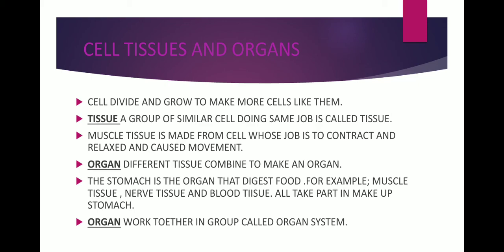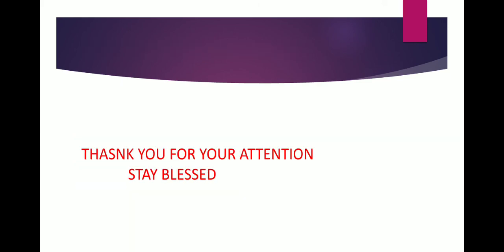Organ. Whenever a group of cells is said to be an organ, that means different tissues are combined to make an organ. The stomach is the organ that digests food. For example, muscle tissue, nerve tissue, and blood tissue all take part in the makeup of the stomach. Whenever different kinds of tissues work together, they constitute an organ. Organs work together in a group called an organ system. Whenever different kinds of organs work together, it is said to be an organ system.